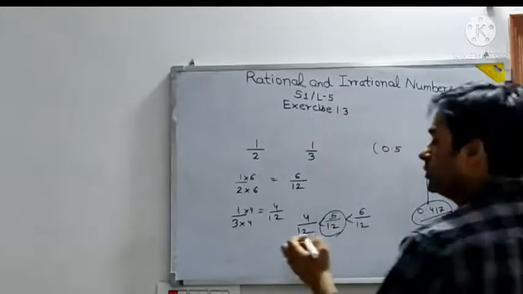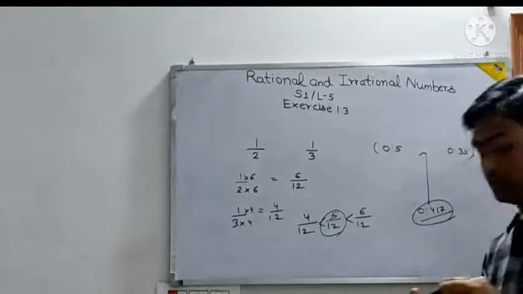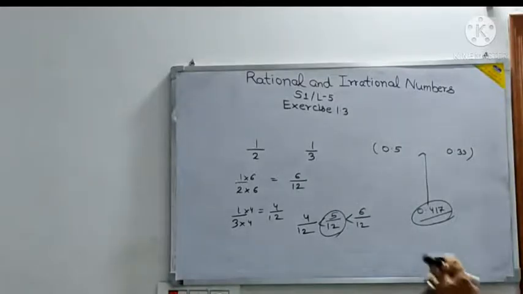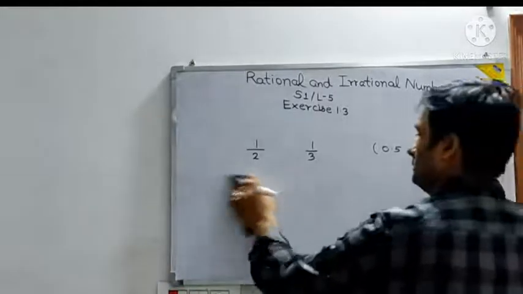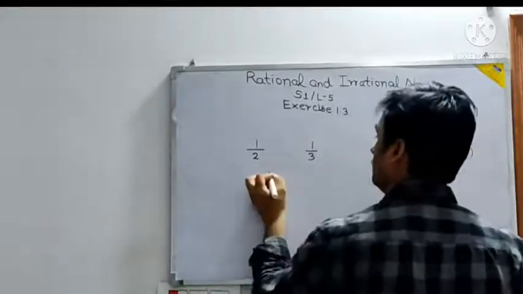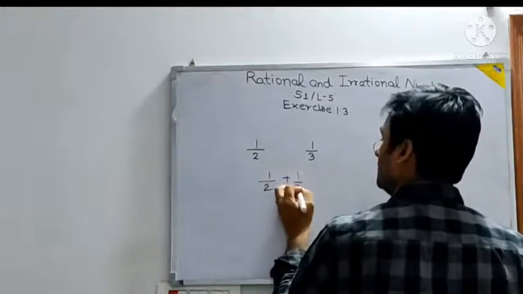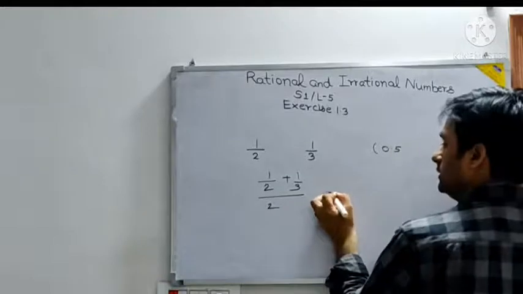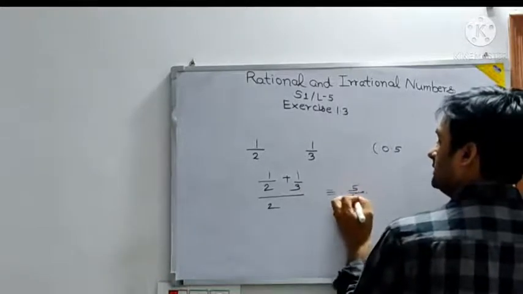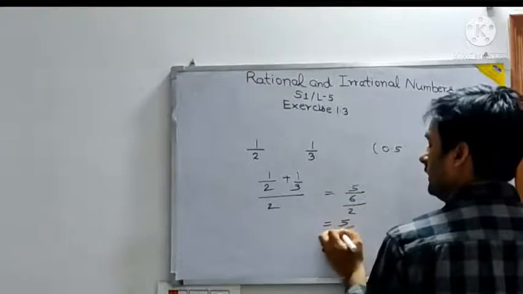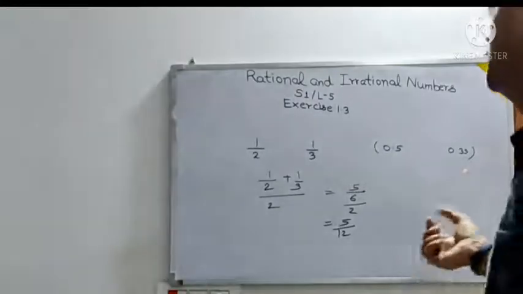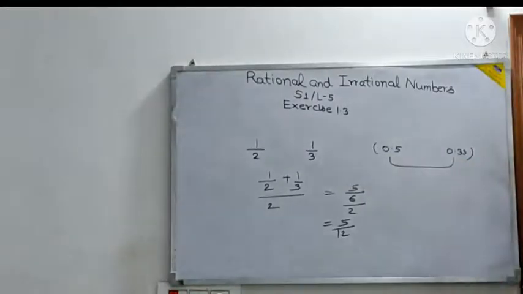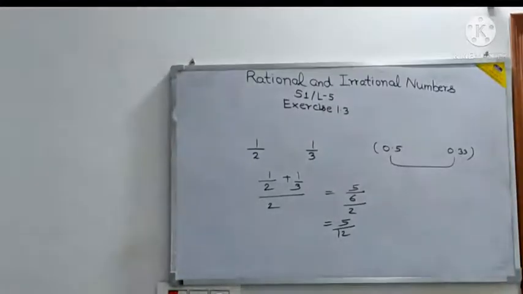So this is one method. Someone else can use which method? Someone else can use the method of a plus b by 2. What is that? So it is 1 by 2 plus 1 by 3, by 2. Suppose one number you have to insert. So 3 plus 2, 5. 5 by 6 by 2. That means 5 by 12. Here the same answer is also coming. But you may get multiple different answers, but they should lie in this range only. That is only what you have to see. Is it clear to all? Then what next? Let me take one more question.